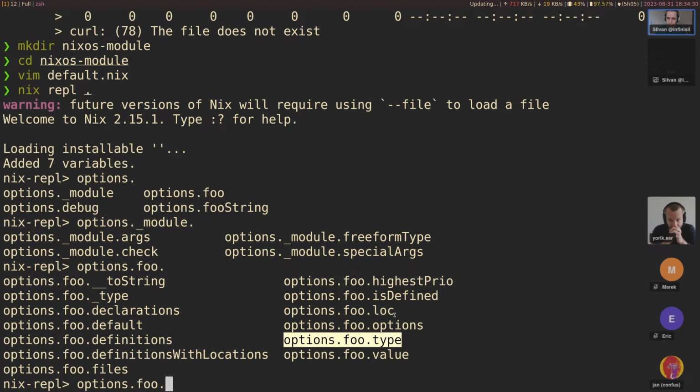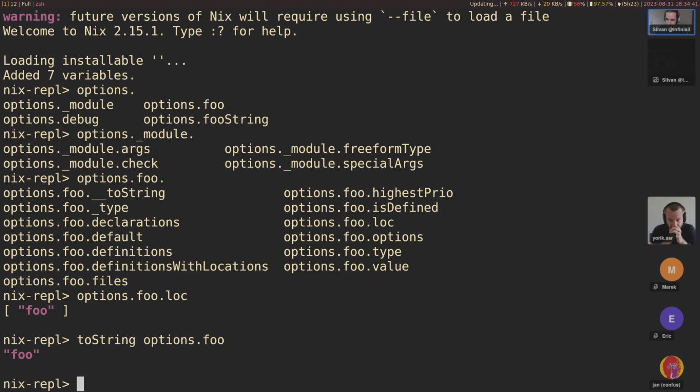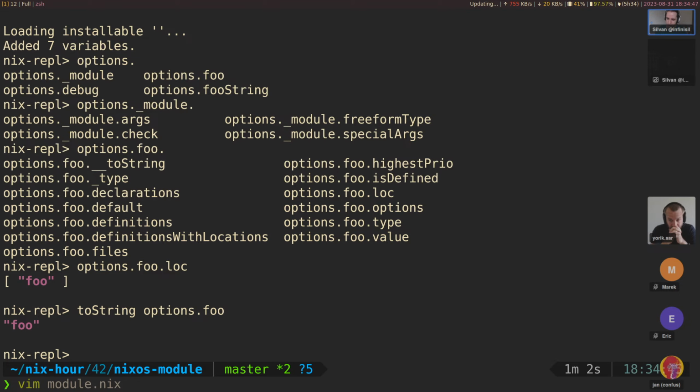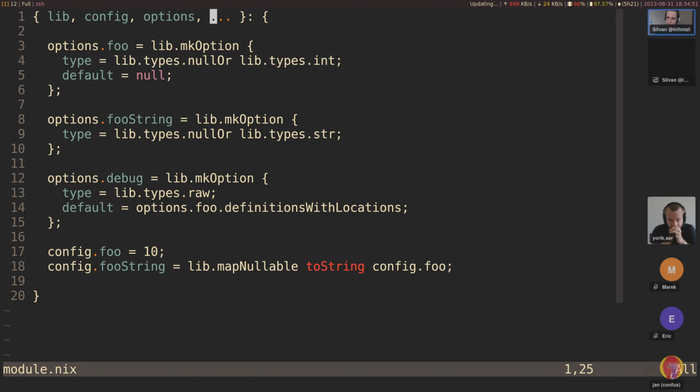This is one way to do it, because you can get access to the type. loc is where the option is itself. toString, I think, what if we do toString on that? Okay, it just prints the option name. So yeah, and I think that is it for the attributes that are available by default for the option.